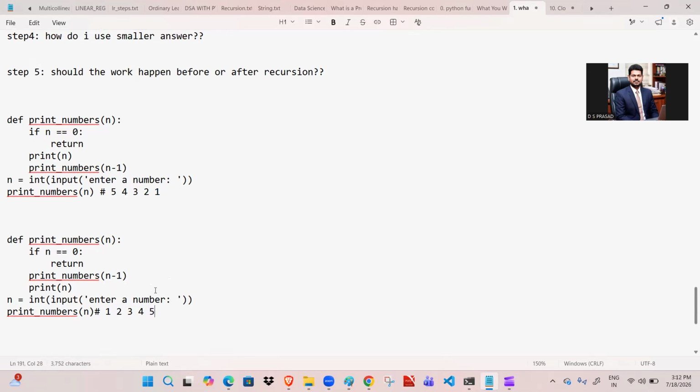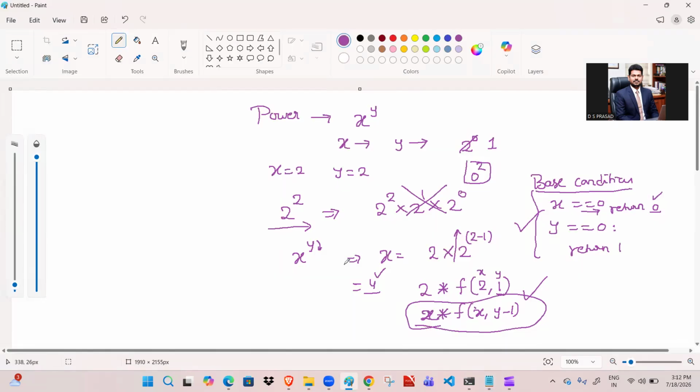Sir, how would you know? The meaning is so simple; in the upcoming sessions we will learn. But before that, I will just give a hint. For example, here print n is the work, and after that print numbers n minus 1. And here, print numbers n minus 1, and after that print n.